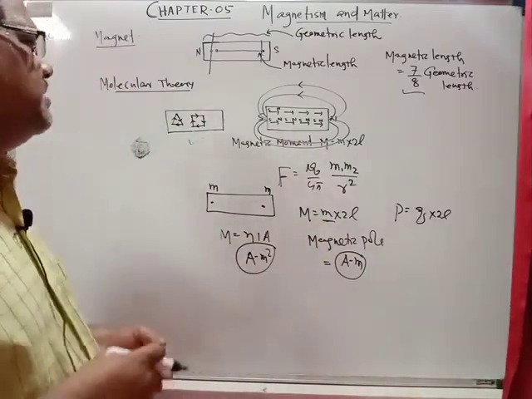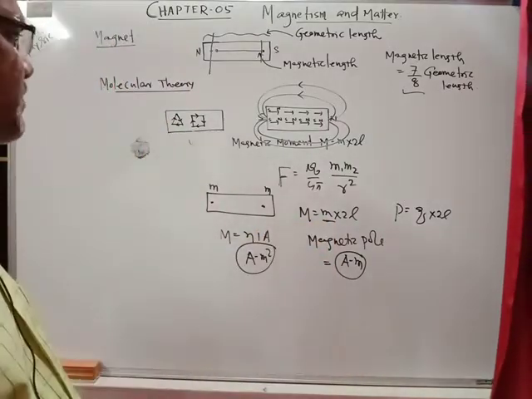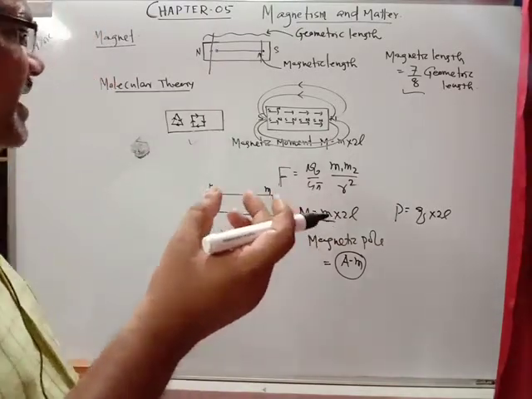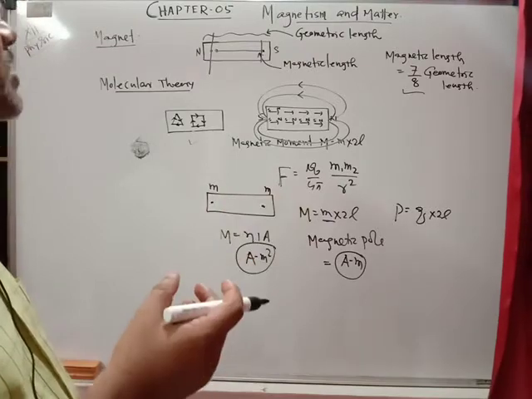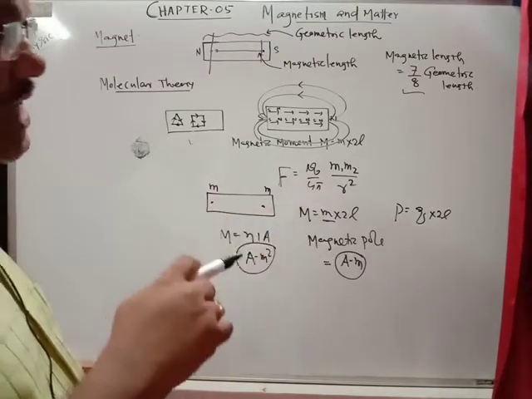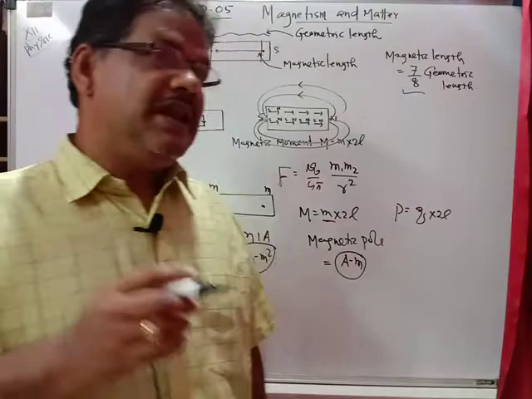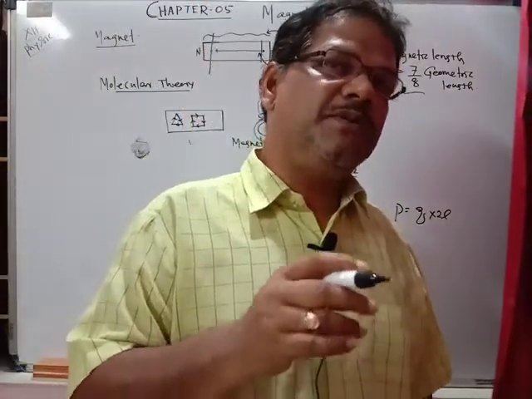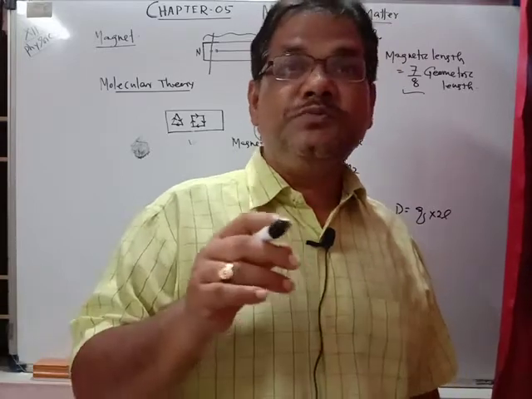Again, suppose you consider the magnetic dipole. In electrostatics, the electric field intensity due to the dipole was E equal to 1 upon 4 pi epsilon naught into 2p by r cube.